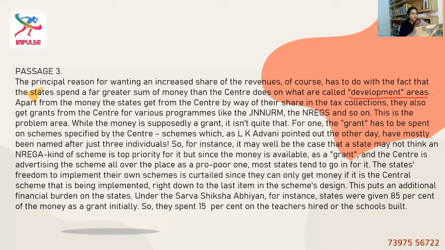For one, the grant has to be spent on schemes specified by the center, schemes which, as LK Advani pointed out the other day, have mostly been named after just three individuals. So, for instance, it may well be the case that a state may not think an NREGA kind of scheme is top priority for it, but since the money is available as a grant and the center is advertising the scheme all over the place as a pro-poor one, most states tend to go in for it. The state's freedom to implement their own schemes is curtailed since they can only get money if it is the central scheme that's being implemented, right down to the last item in the scheme's design. This puts an additional financial burden on the states.